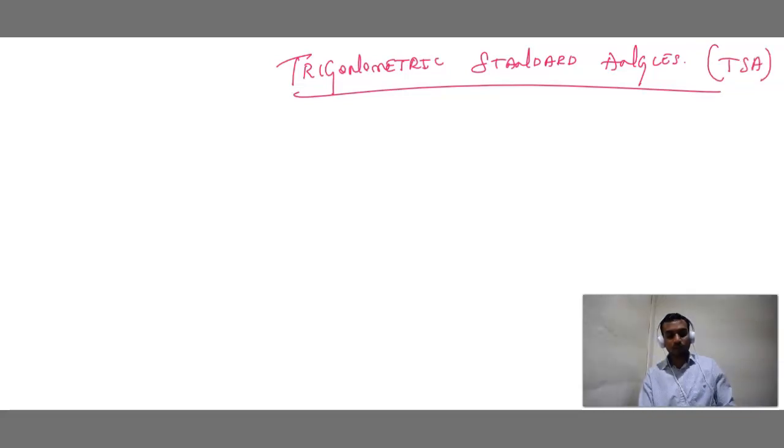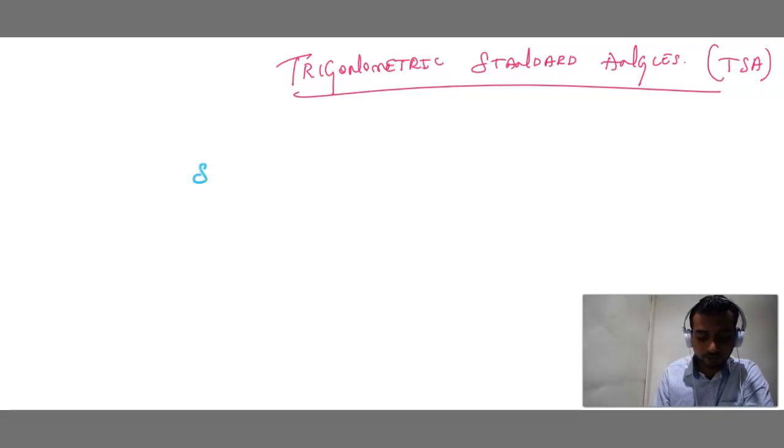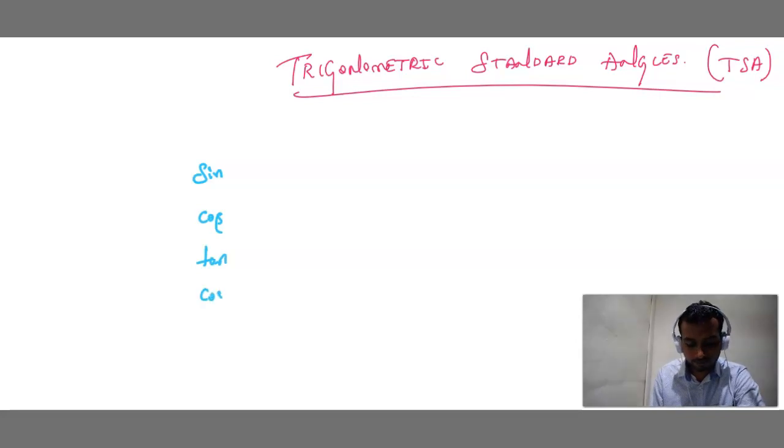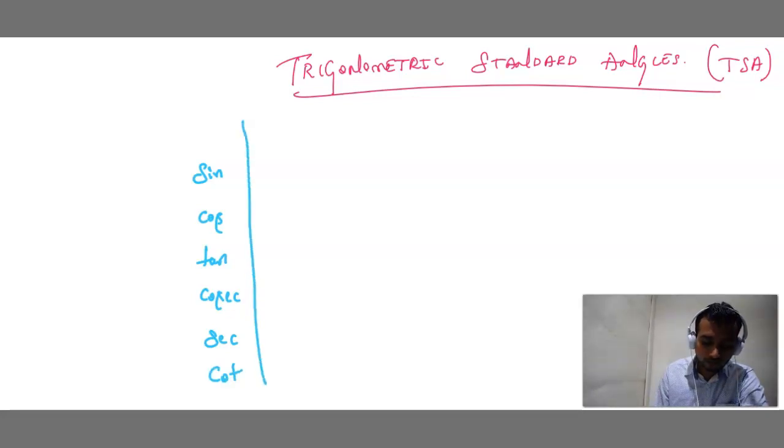So children, I'll just show you one small picture. It's very important. Same thing you should write here. This is an important table: sine, cos, tan, cosecant, secant, cot. Done, students?